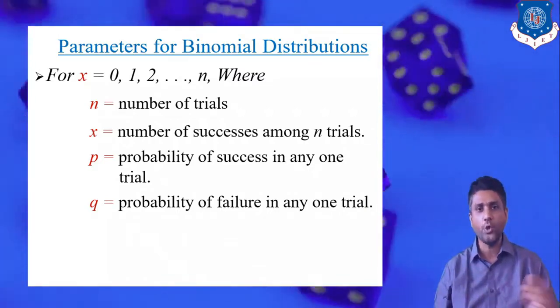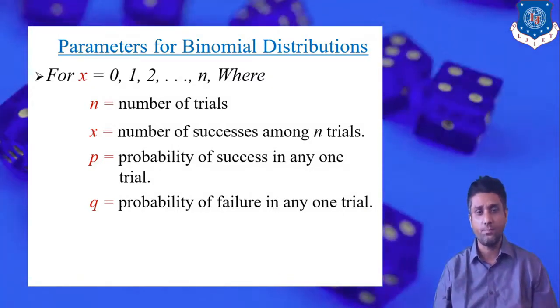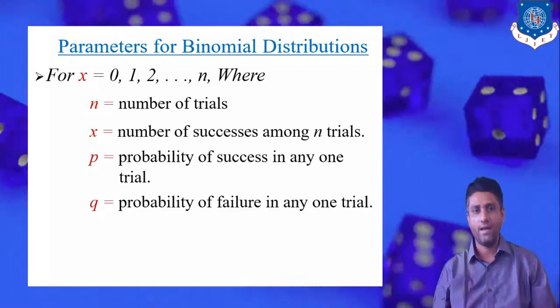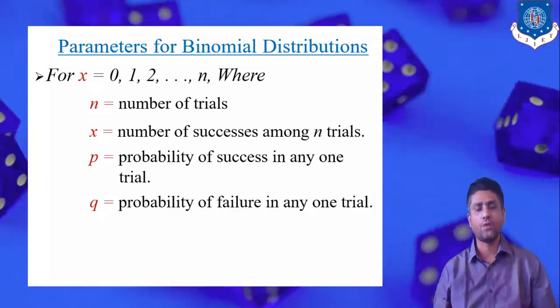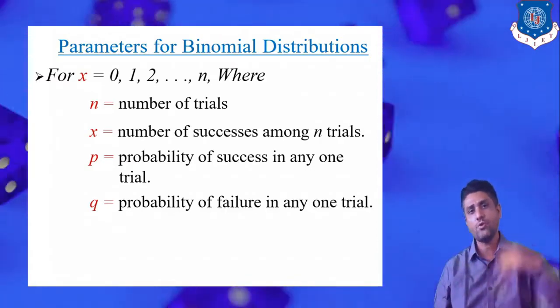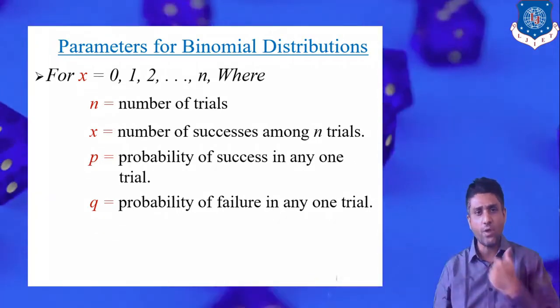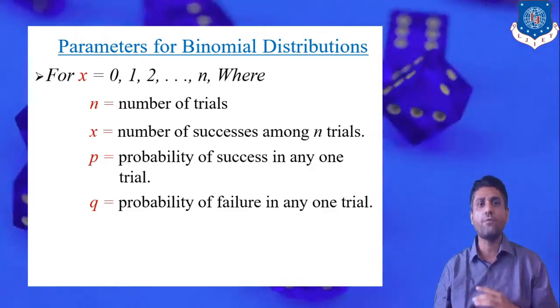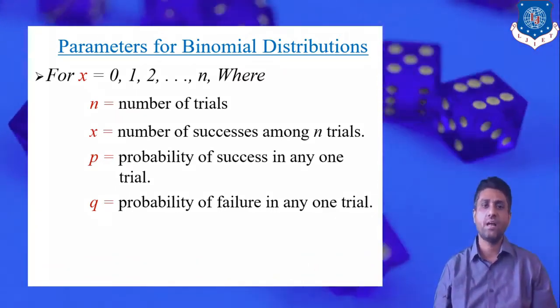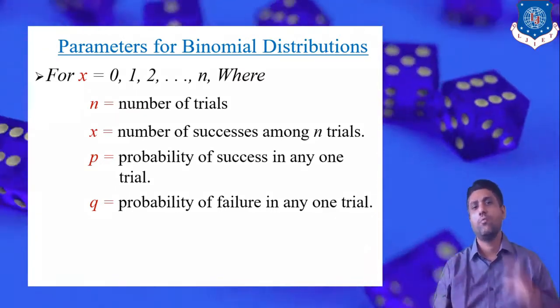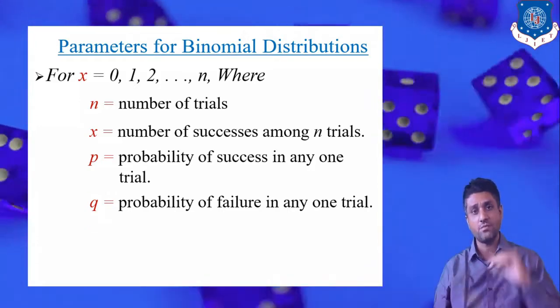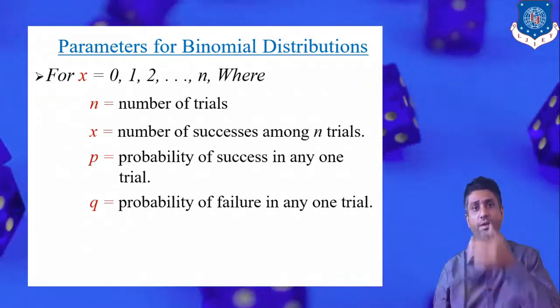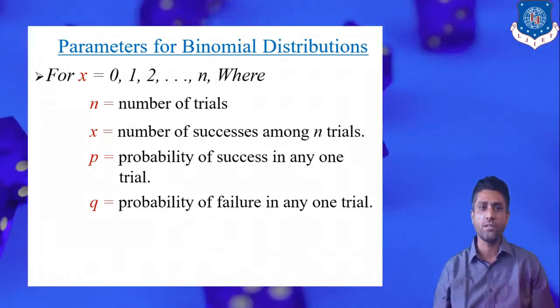The same thing for q, that is the probability of failure in one trial, not success. When we toss a coin and by chance we get a tail, that is we have not succeeded, we have failed. So its probability is again 1/2, because our favorable outcome, that is failure, is getting a tail, and the total outputs are 2.